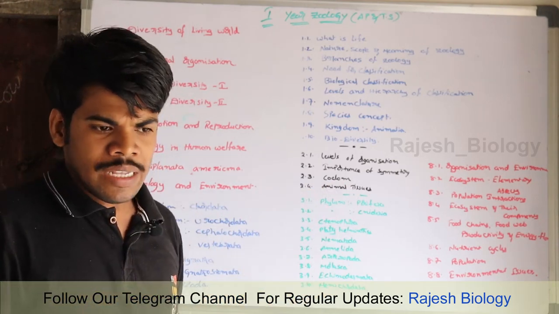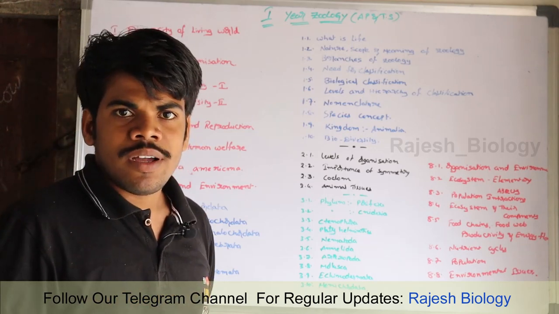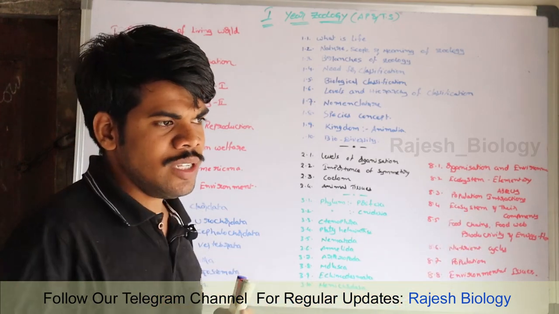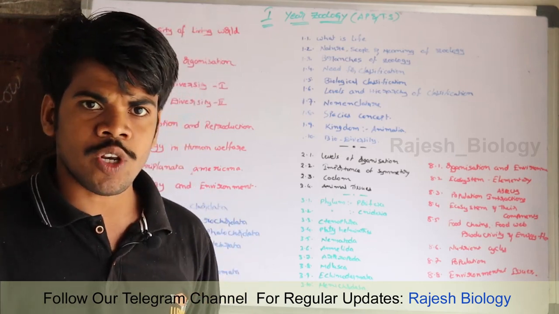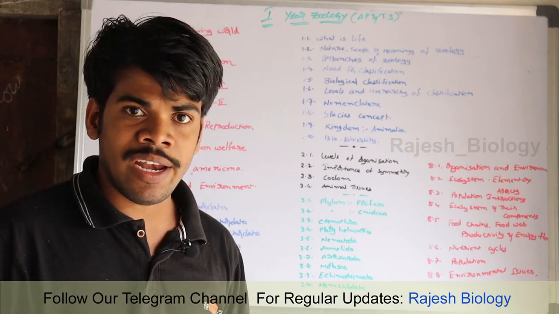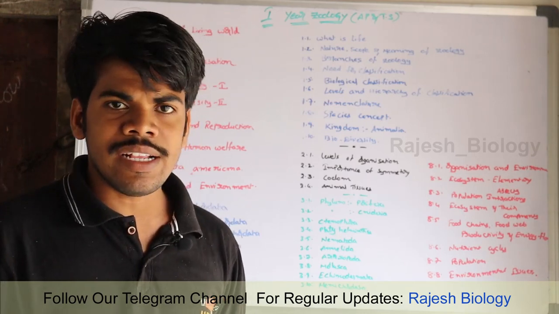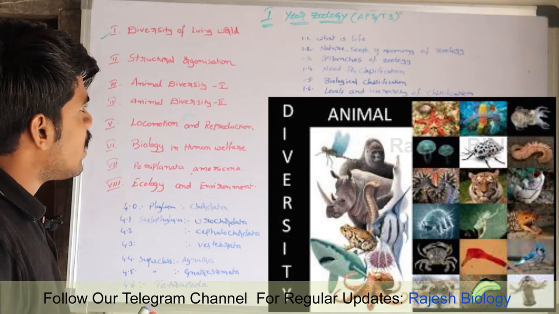Insects are there, and some worms and plants. Plants are a different branch, botany actually, like mosquitoes from Arthropoda, and earthworms from Annelida, and jellyfishes and snails. There are so many different types of living things present in our earth.